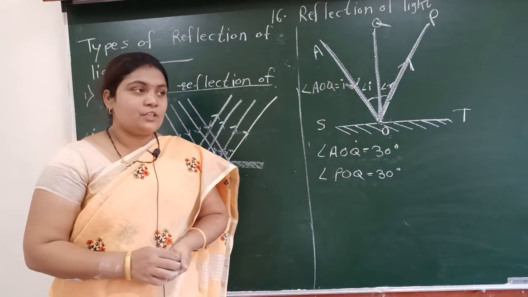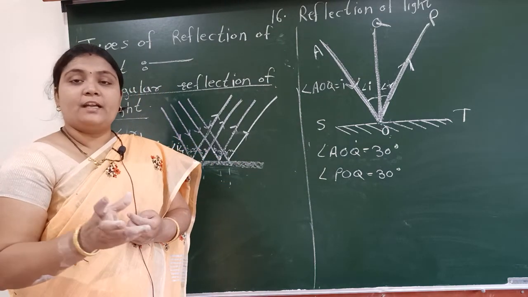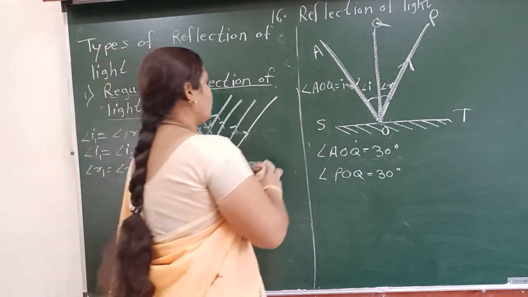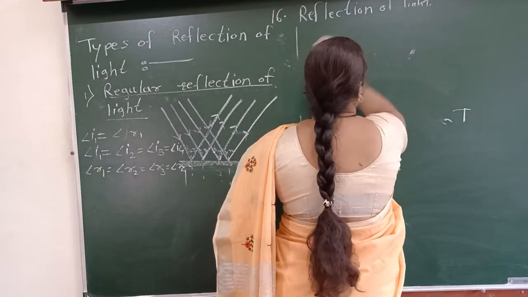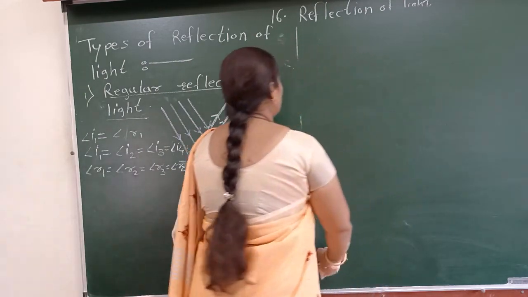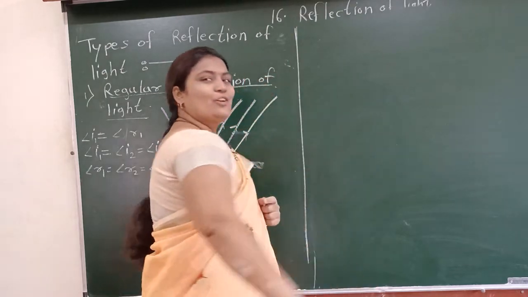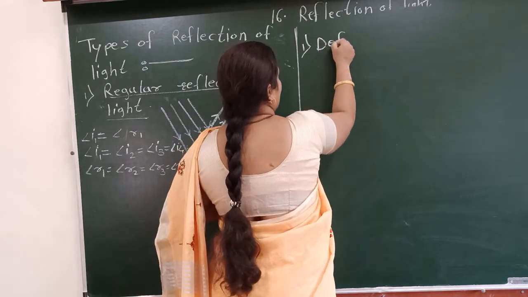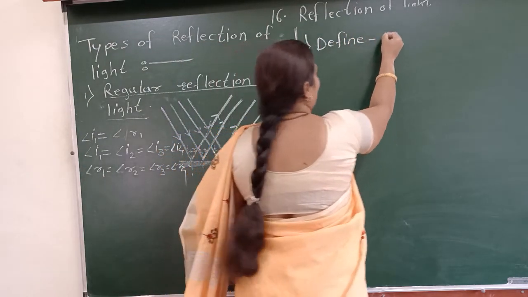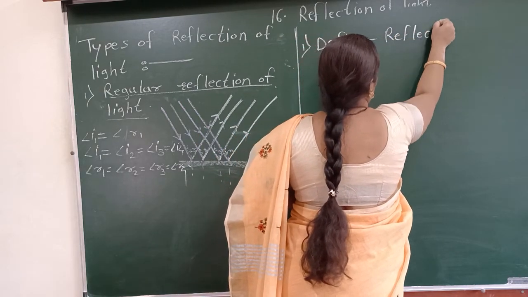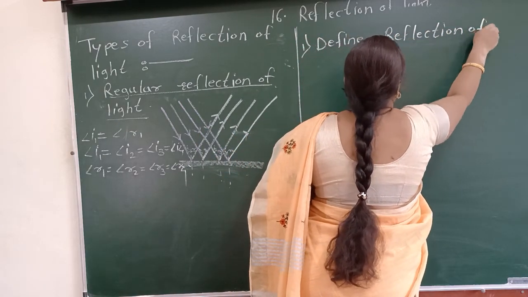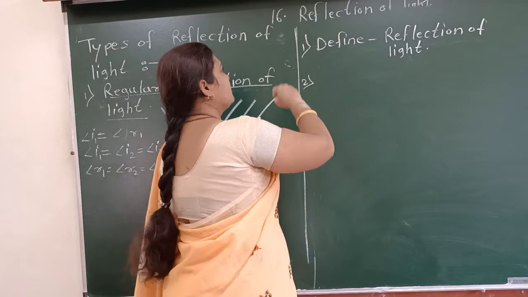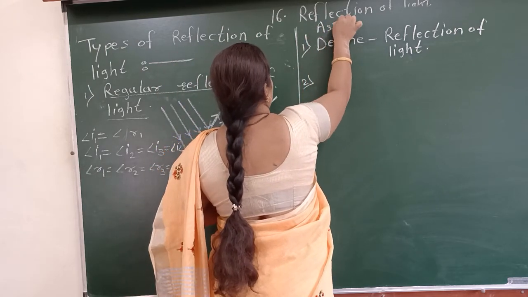Here our time is finished, so we are going to write down some questions based on this concept. Everybody write down in your notebook. This is for your home assignment and practice also. So first, write down the first question. Define reflection of light.